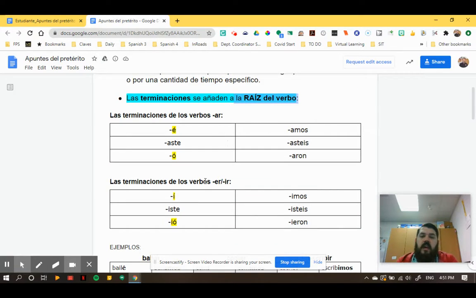So make sure you get those added onto your notes list, and from here you should be able to do the next couple of activities. Good luck.